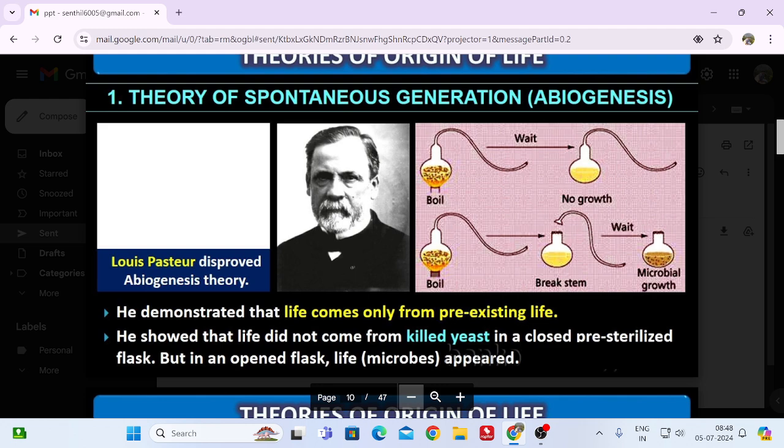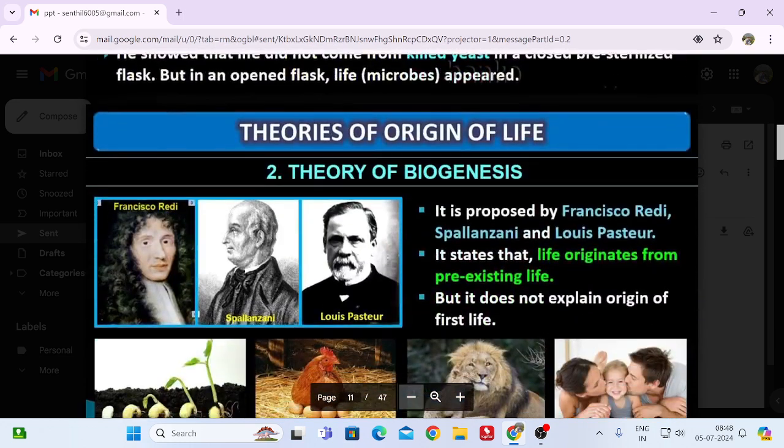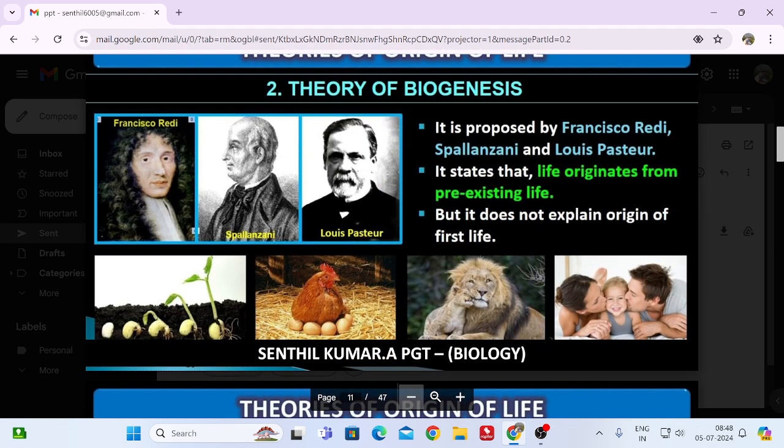From that he proved that life does not arise from decaying or dead matter. It arises from other life. But what is the origin of life? He didn't say. He disproved that abiogenesis, but he couldn't explain the origin.